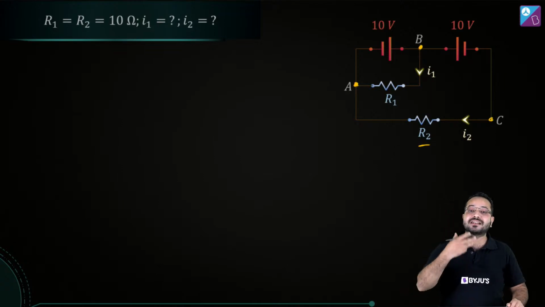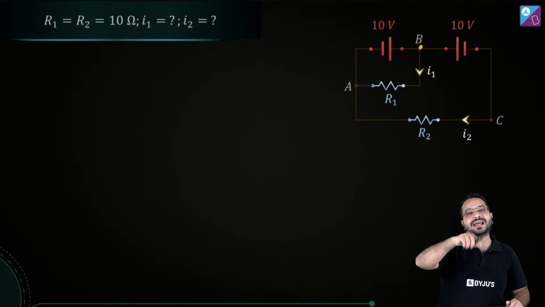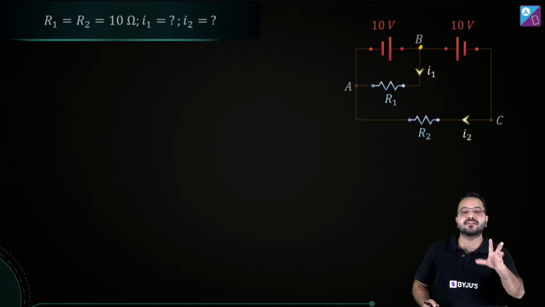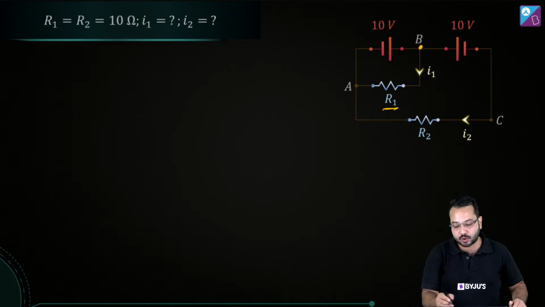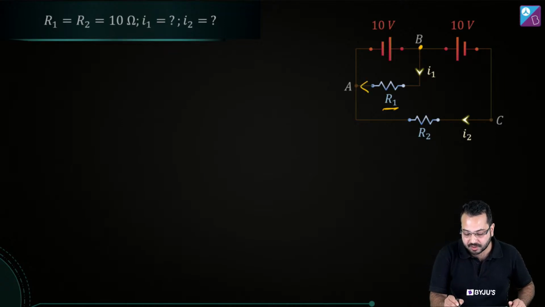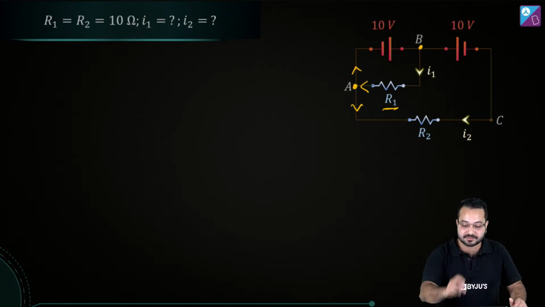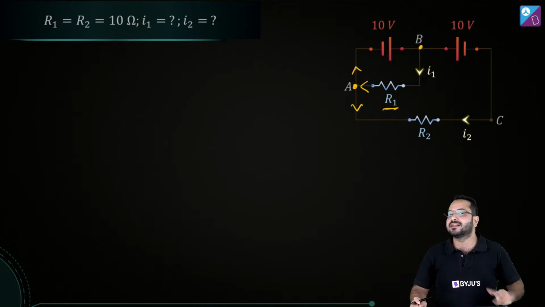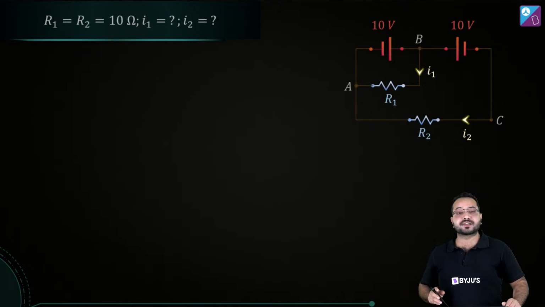How do we look at series combination? We need to go from one element to the other element and see if there is branching or not. So let's talk about R1. We are going to go from R1 to R2, but what we find over here is there is branching. If there were no branching, then these would have been in series combination, but because there is branching, these are not in series combination.